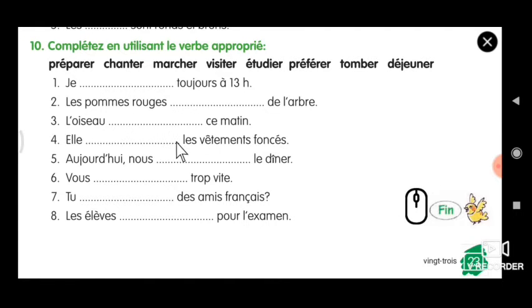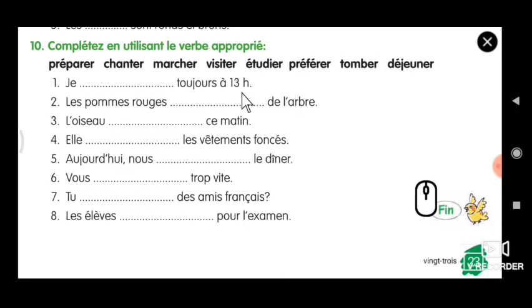Okay, so now what you have to do, first read all the 8 sentences and choose which is appropriate for that particular sentence. See what they have written. Compléter en utilisant le verbe approprié. So appropriate verbs you have to suit. So once you have done with this, you strike out the verb which is done. Okay, which suits appropriately.